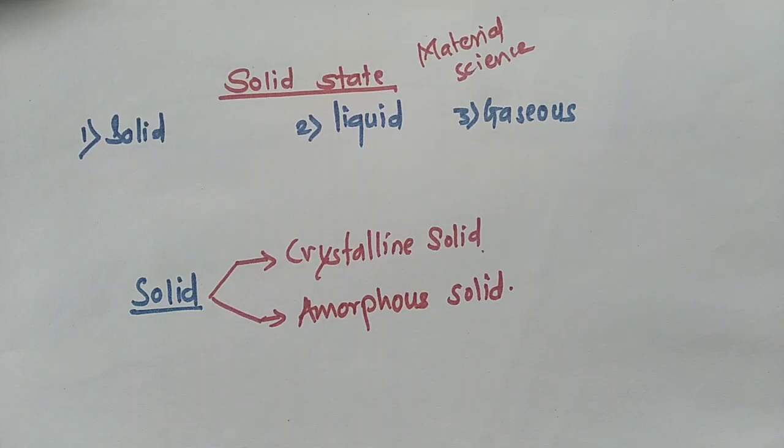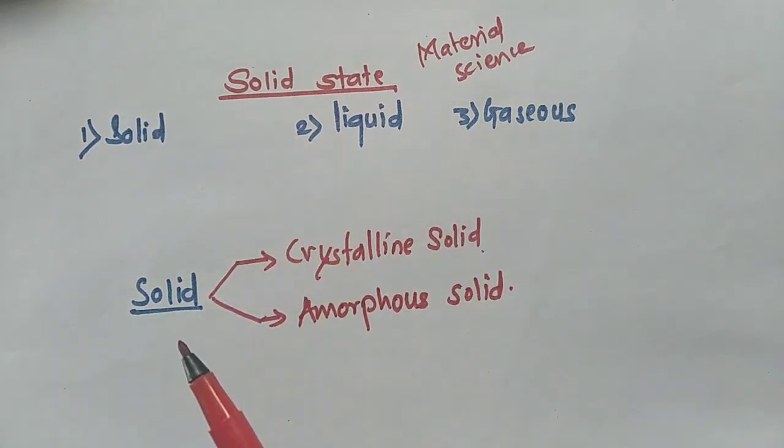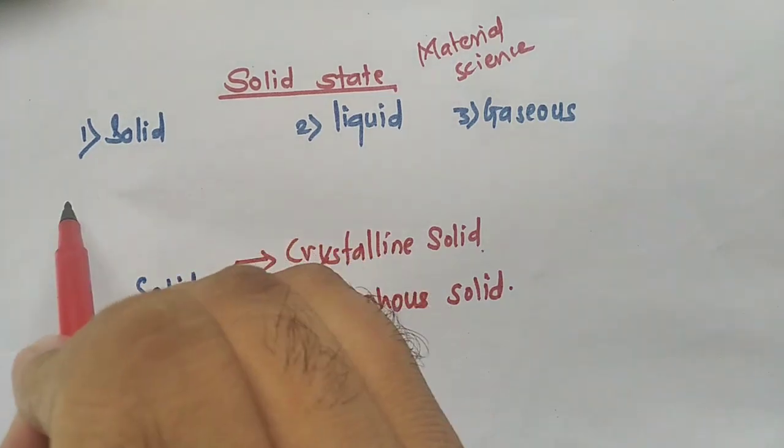Generally, all matter in the universe can be categorized into three states, namely solid state, liquid state, and gaseous state. I am using the word generally.